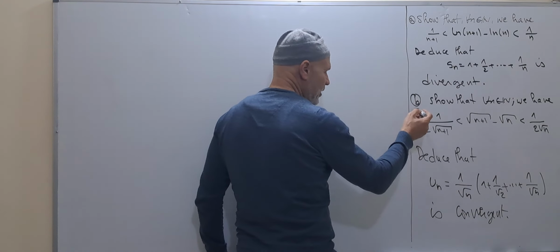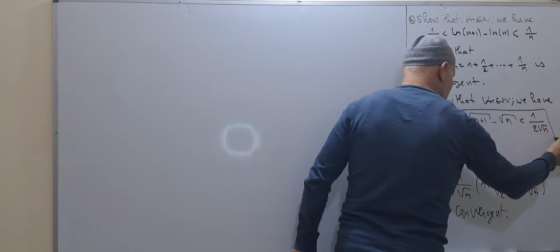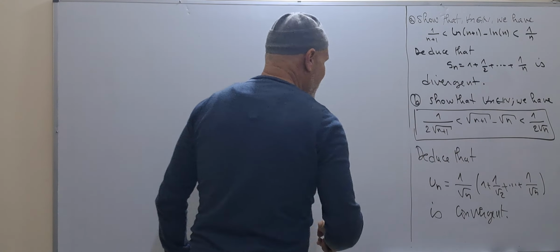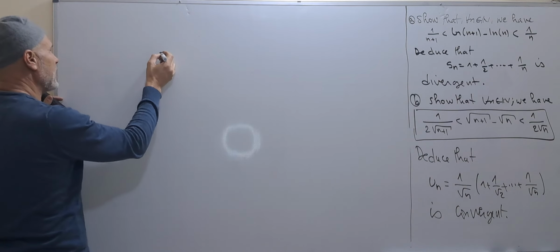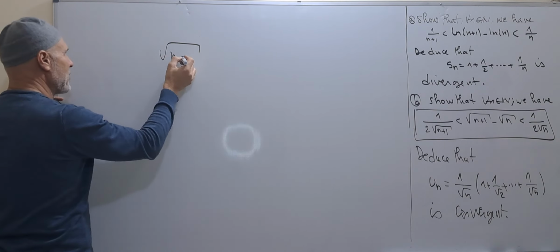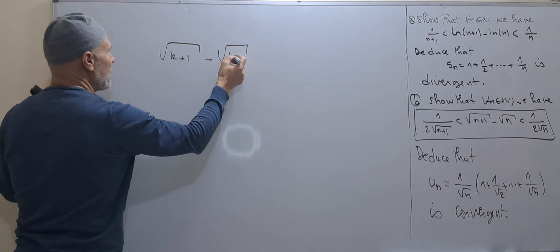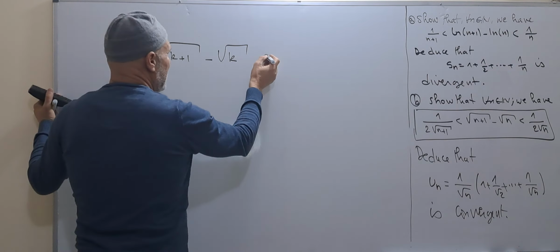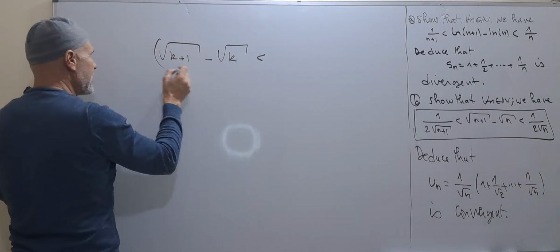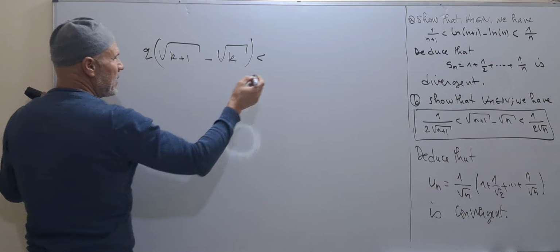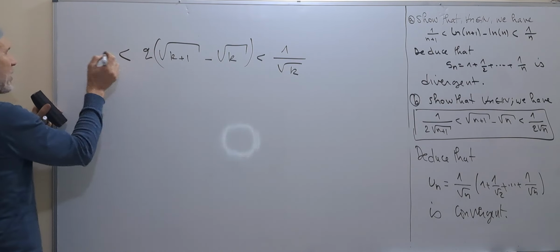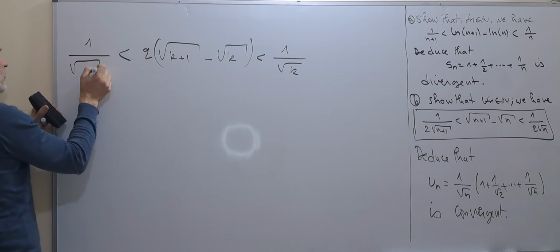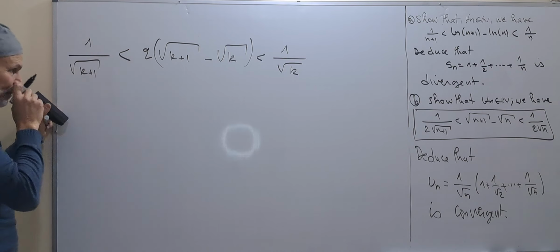So we actually have two methods. We use this first. We can write the square root of k plus 1 minus the square root of k. This is less than, let's take here 2, this is less than 1 over the square root of k, and greater than 1 over the square root of k plus 1.